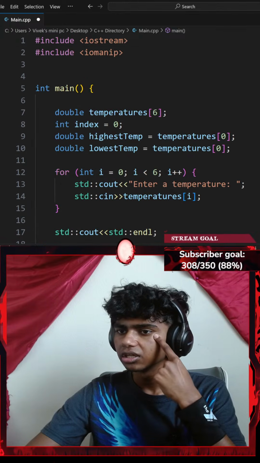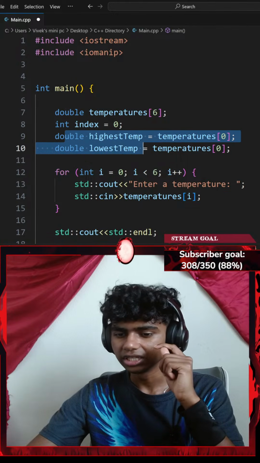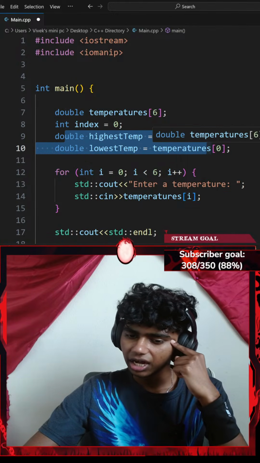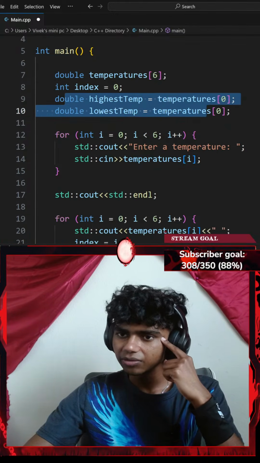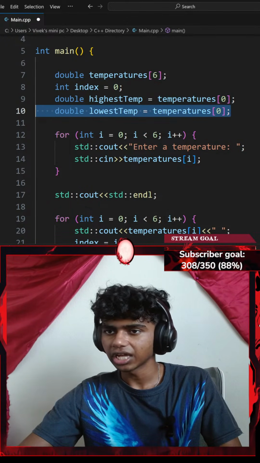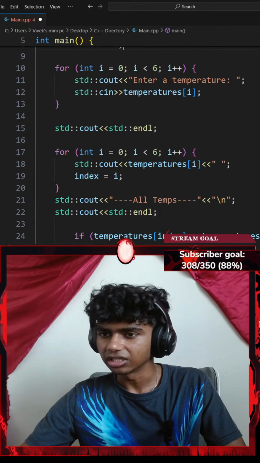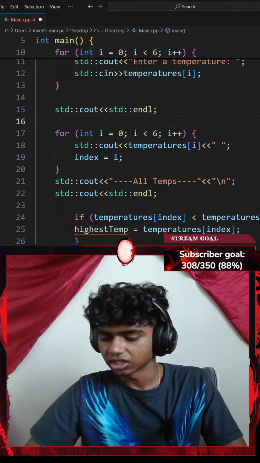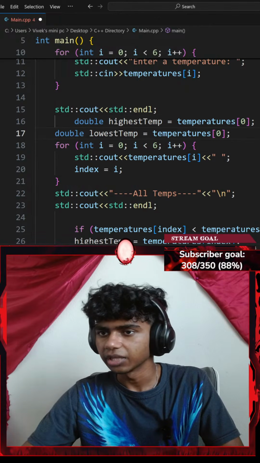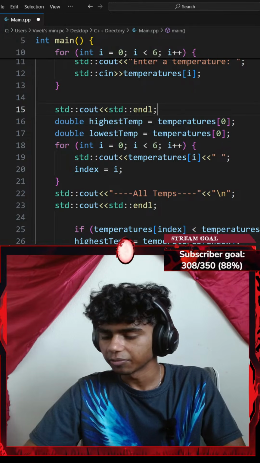Okay, let's see. It says initialize both to the first element of the array. I did that. Move line 9 and 10 to line 16. Okay, let's copy my line 9 and 10. Ctrl C to copy, move it to line 16. Okay, right here. Let me move it here. Let's see why I moved it here though. Maybe I'll go with an enter.